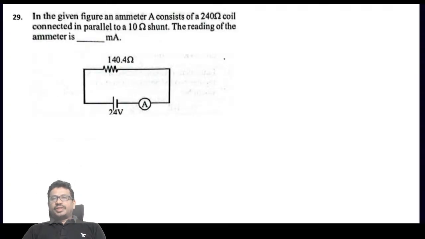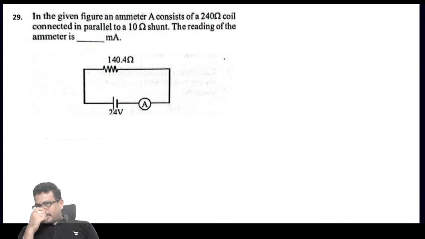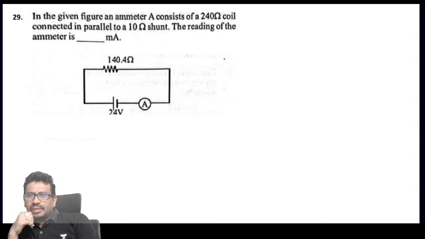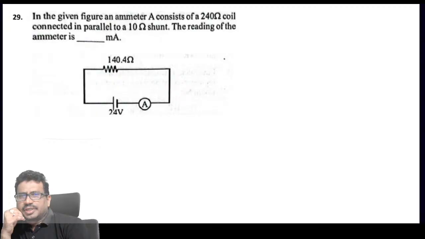In the given figure, an ammeter consists of a 240 ohm coil connected in parallel to a 10 ohm shunt.